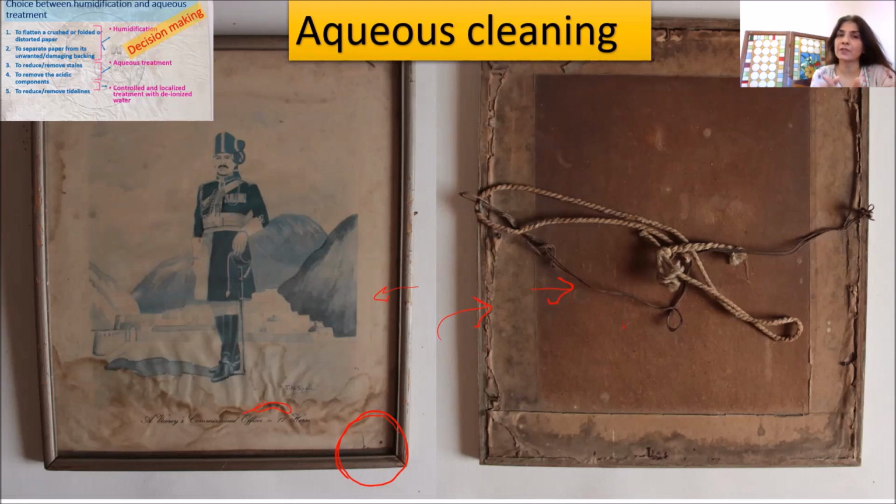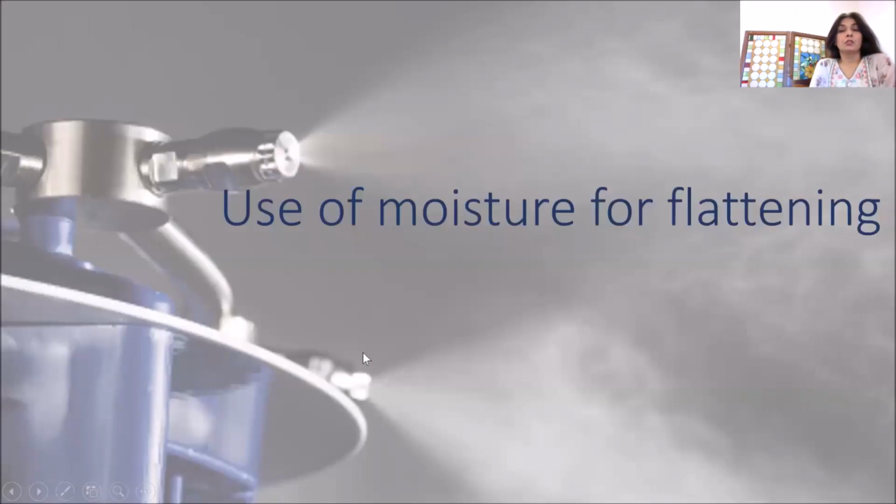slowly humidify it with a mist, or maybe with the swabs, like we'll be talking about how the slow or mild humidification is done. So, use of moisture for flattening, first of all.